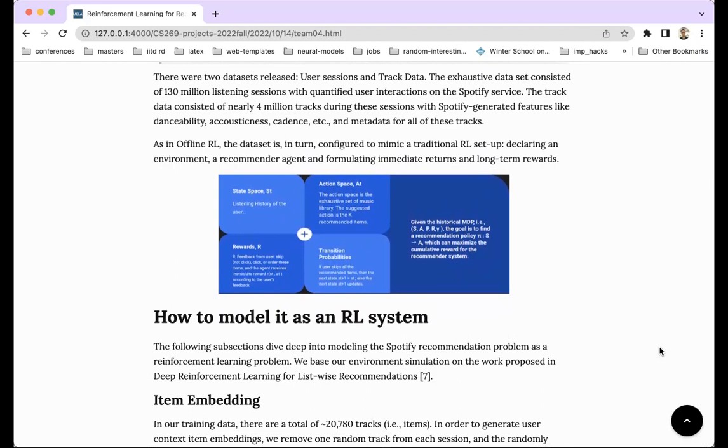The goal of the implementation is to build a recommendation system that generates recommendations and minimizes the number of skipped tracks in a recommended slate. The underlying data is user sessions and track data.